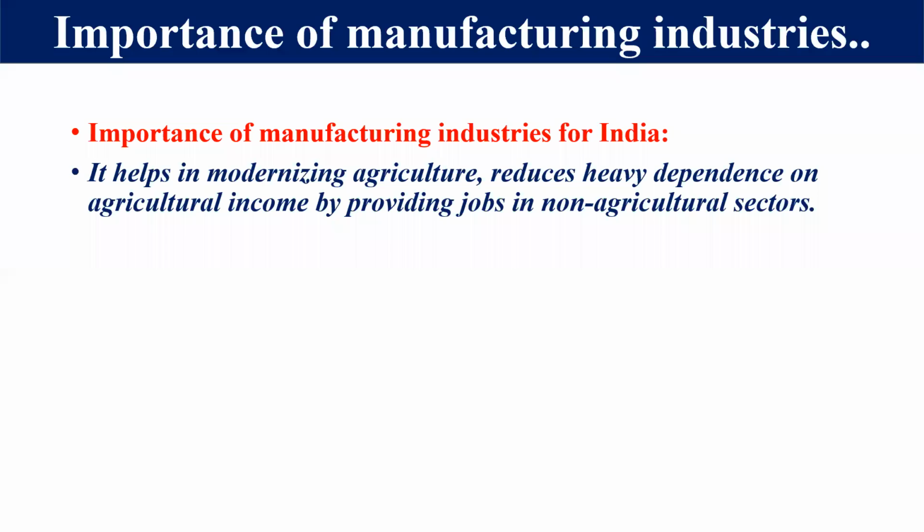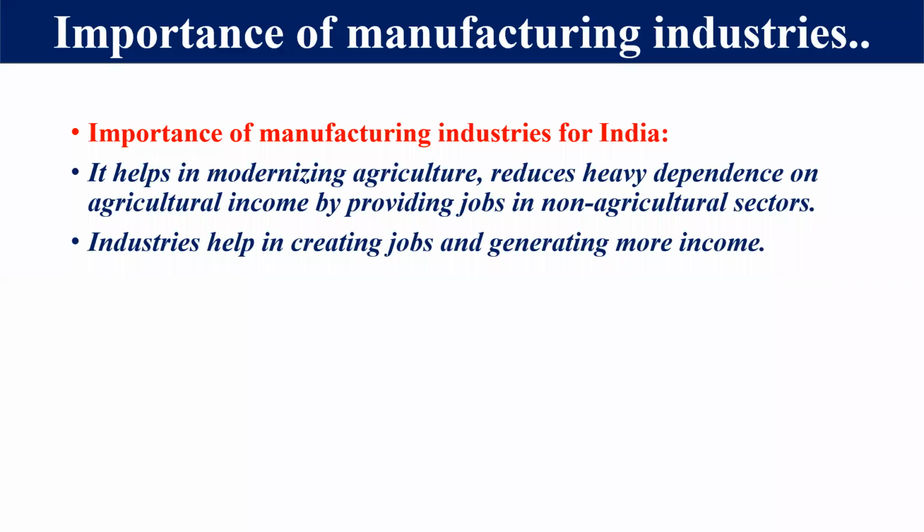So we have here two points. The first one, modernize agriculture. Second thing, reduce the over-dependence on the agriculture sector. Okay. The next point, industries help in increasing jobs and generating more income. You can say that it supplements the income of a family also.